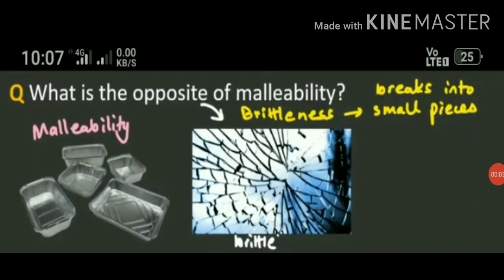Students, one more question I have. What is the opposite of malleability? Yes, the opposite of malleability is brittleness. And what is the meaning of brittleness? Brittleness means breaks into small pieces. See the picture of glass, how glass just breaks into a number of small pieces. So, glass is not a metal or a non-metal, it is an example of a compound.